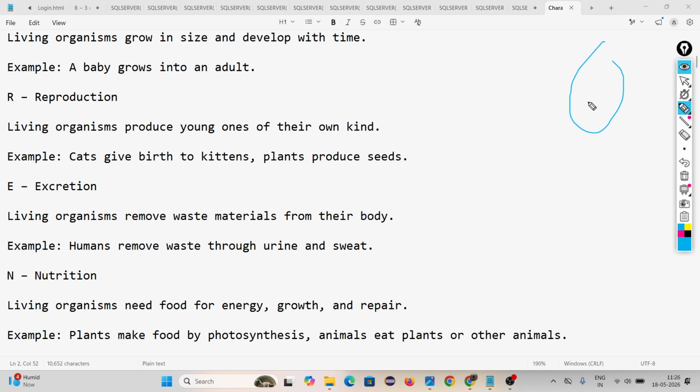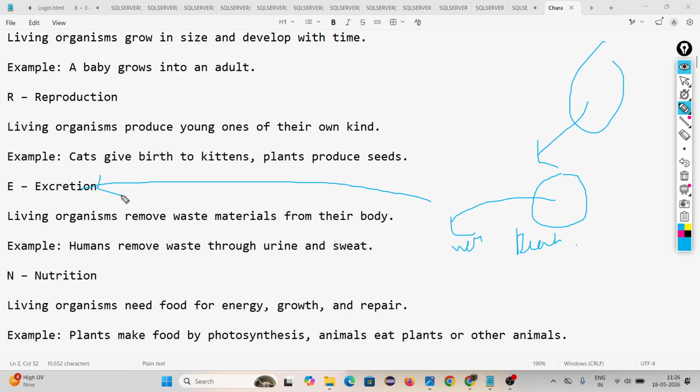Excretion means, look, we are eating some food, releasing energy from that food, but some waste material is forming, because inside our body thousands of lakhs of reactions take place. From those reactions waste material is forming. We have to remove that waste material. That is called excretion. All living organisms perform excretion.